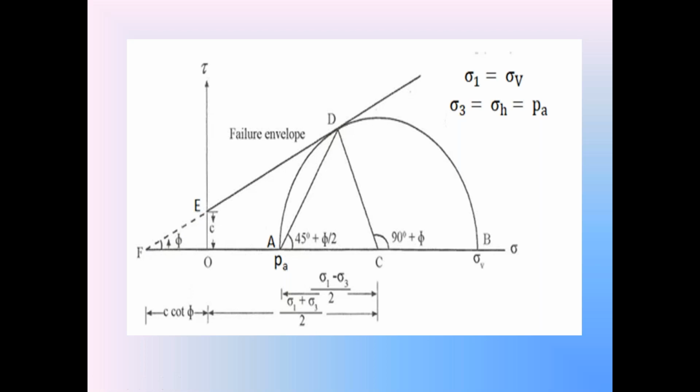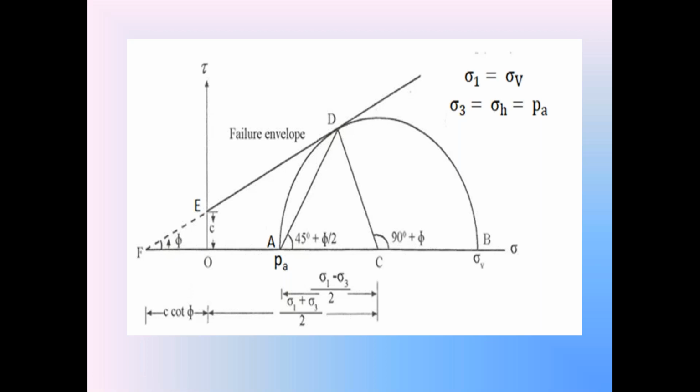So here we have that right angle triangle OEF. Check that right angle triangle. We know that with horizontal, the failure envelope is making the angle phi. So first consider this right angle triangle OEF. In this right angle triangle, cot phi.